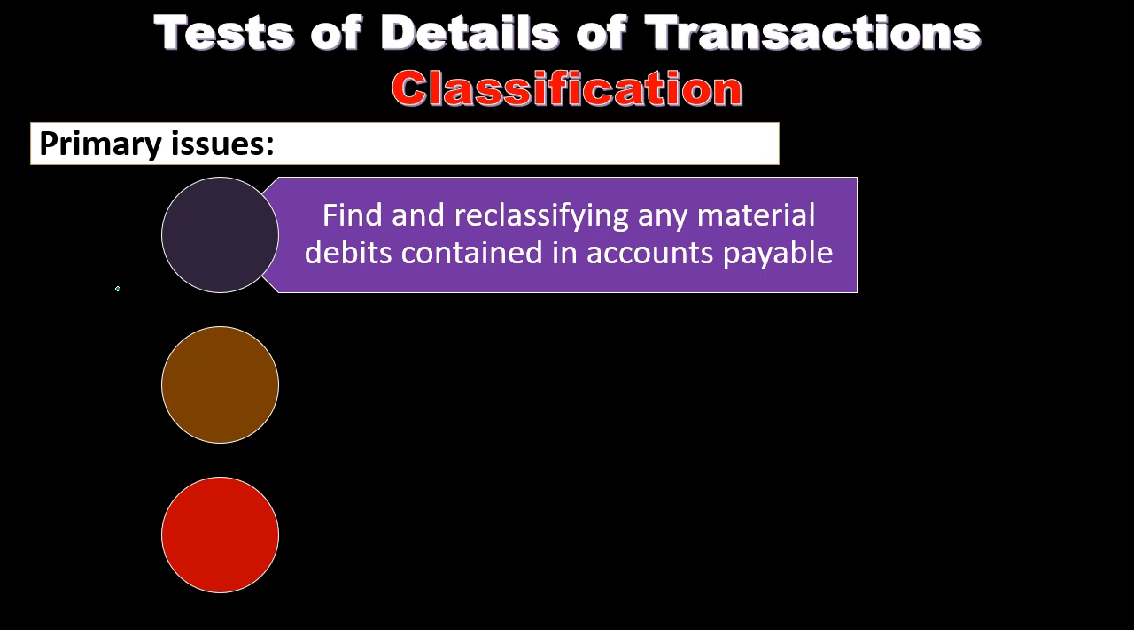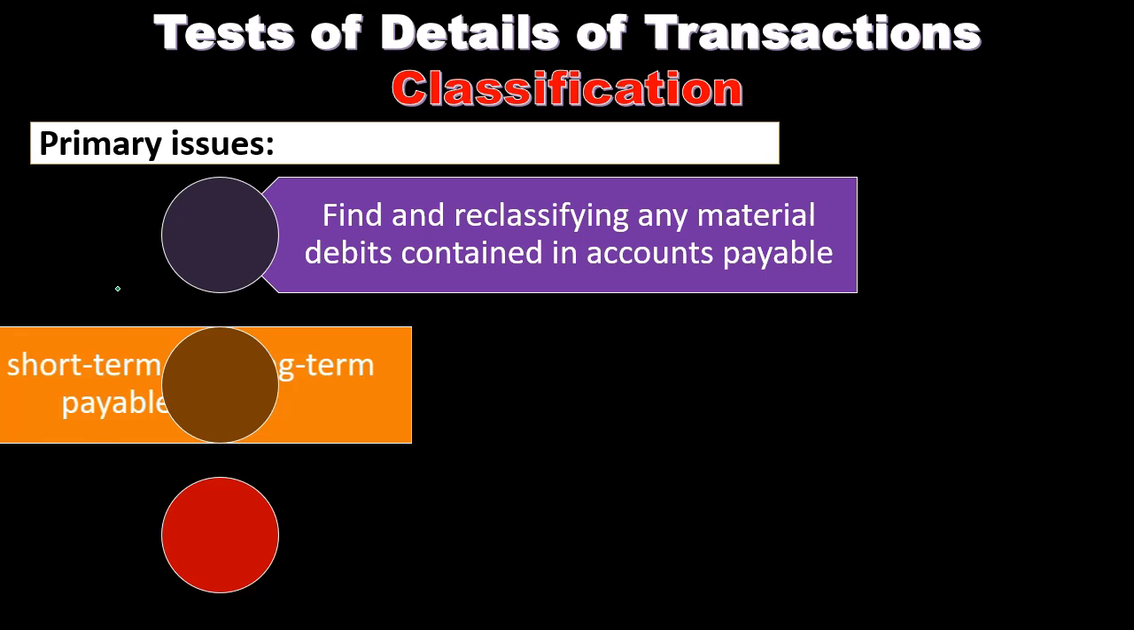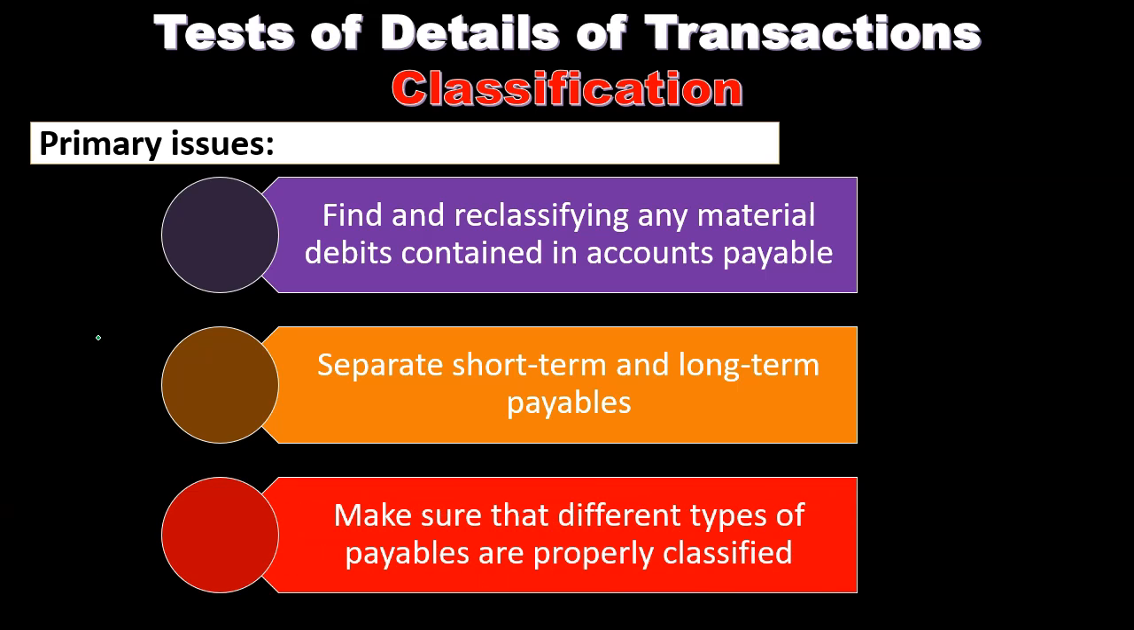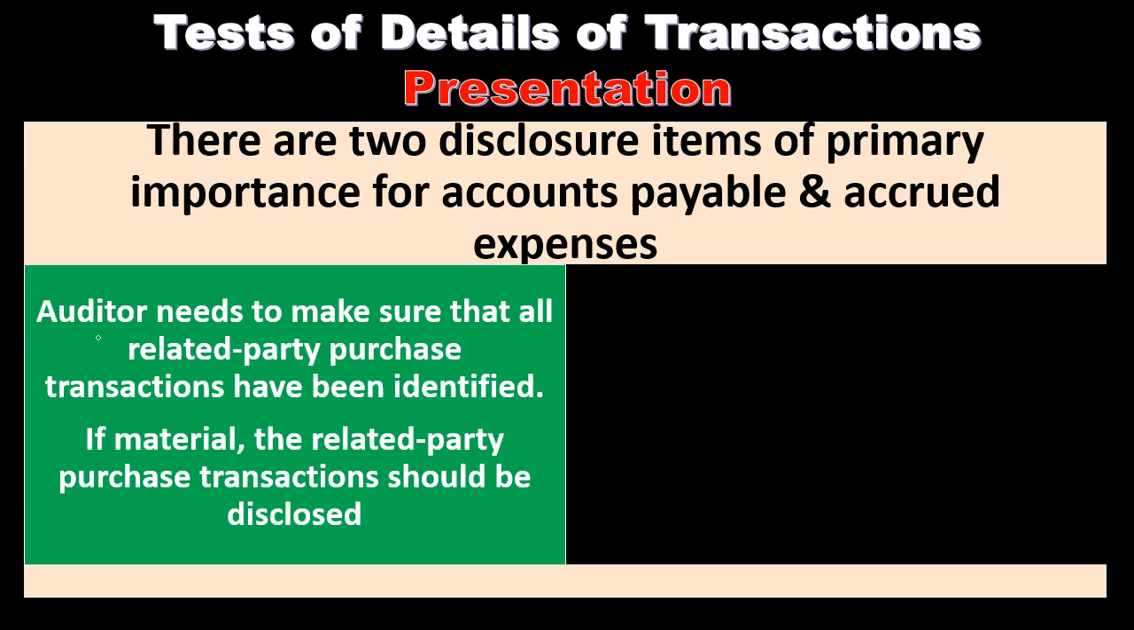So if that is the case, we would probably want to inquire to the organization to see if that's something they do within their normal policy. We may well have debit balances in the accounts payable accounts, and then we're just going to reclassify them from negative balances of a liability to asset balances. And then we have separate short-term and long-term payables. We want to make sure that we're separating out the short-term and the long-term payables. Make sure that different types of payables are properly classified. So if we have different types of classifications of payables, we want to make sure that they are in those proper classifications. Next, we're going to take a look at the assertion of presentation.